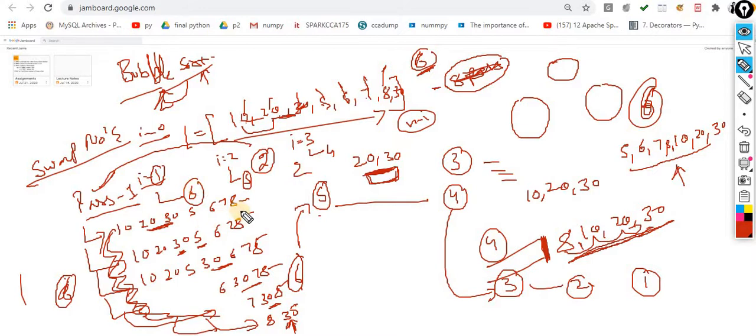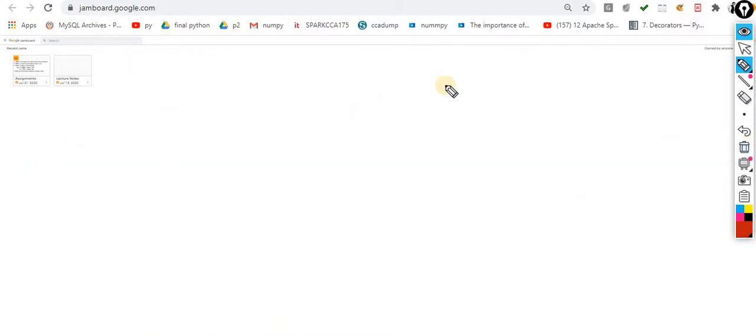In every pass, every iteration, it is always reducing by one step. If for the first pass, first iteration, it executes 6 times, in the next one it will execute 5 times, and so on. We have to take care of this scenario as well. So I am making code for the same now. This one is a very brief introduction to bubble sort.